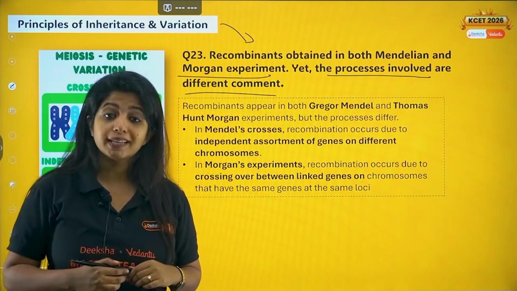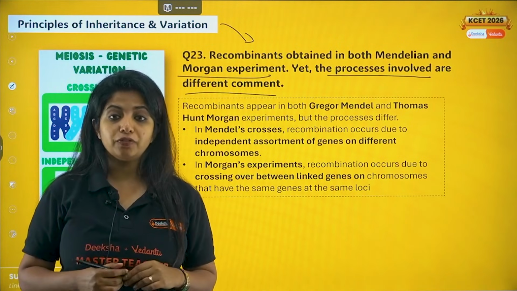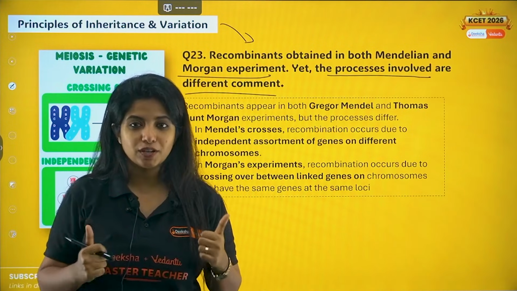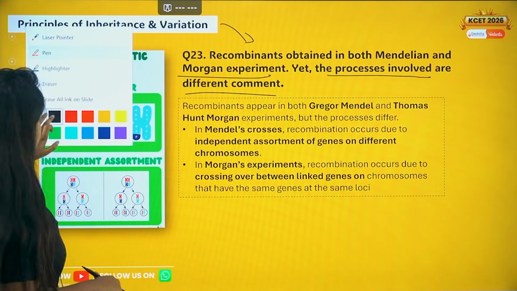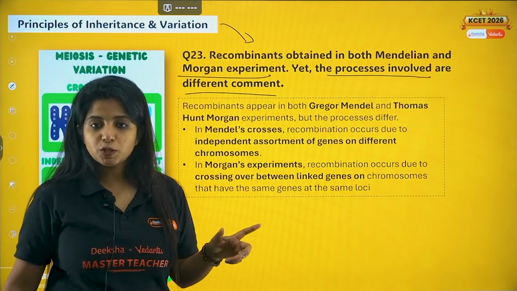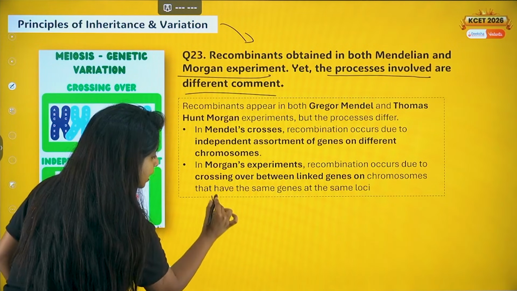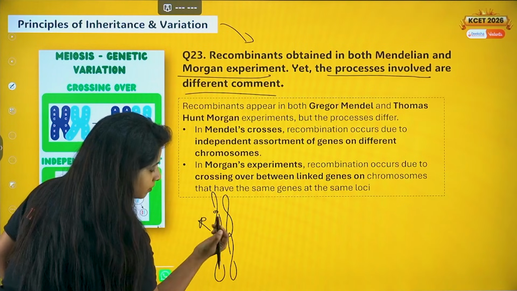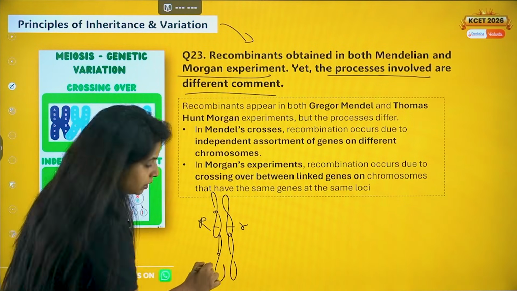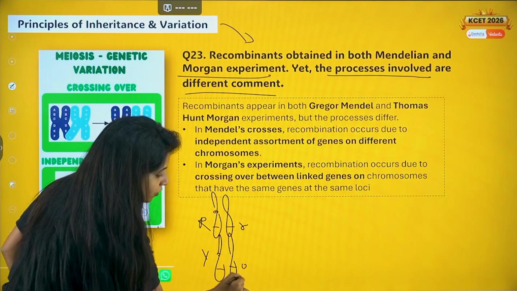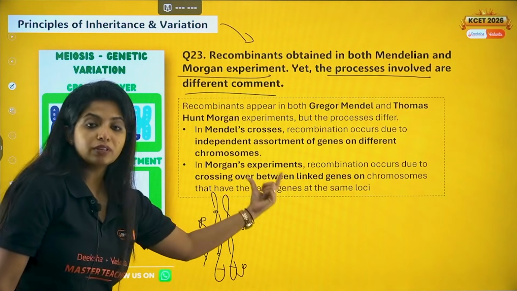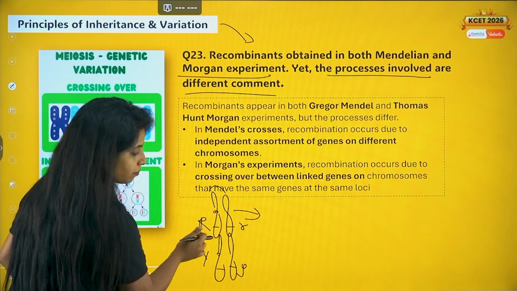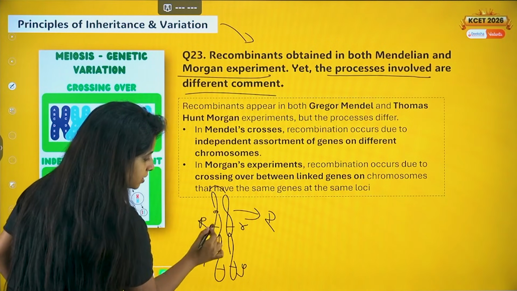And Morgan also did his experiment and he said that I am also able to find new combinations out there. But both of them got it differently. How? What is the question? That is the question. Okay, so basically in the case of Mendel's experiment, the chromosomes that he was talking about, suppose I take this, capital R for round, small r for wrinkled, capital Y for yellow, small y for green. Over here when you do gamete formation, from this pair only one gamete is going to come, either this. So suppose it's this, then capital R.